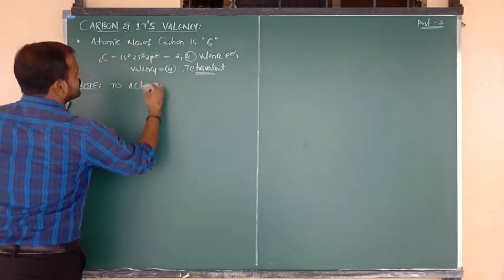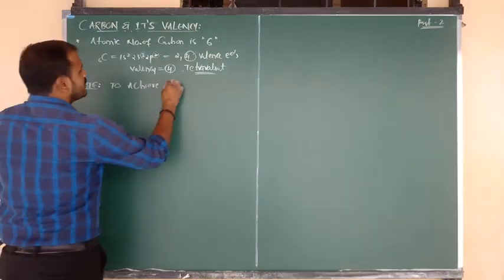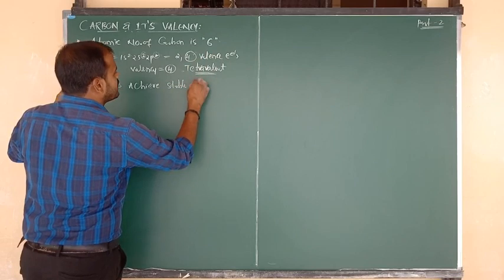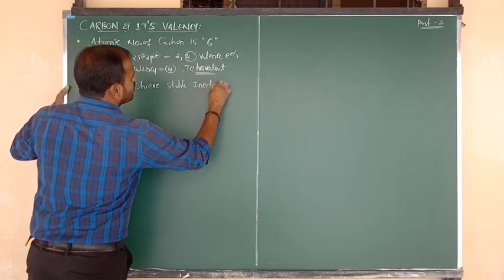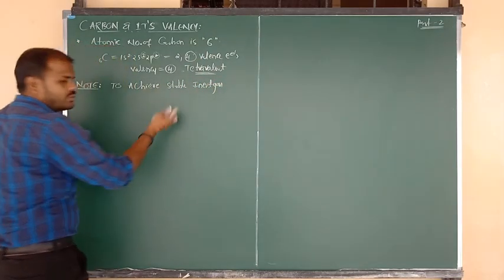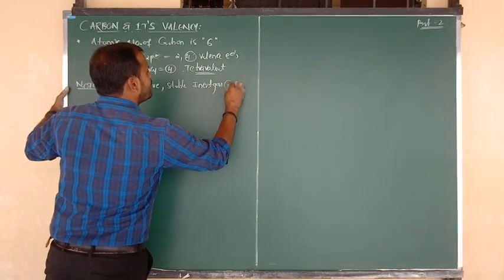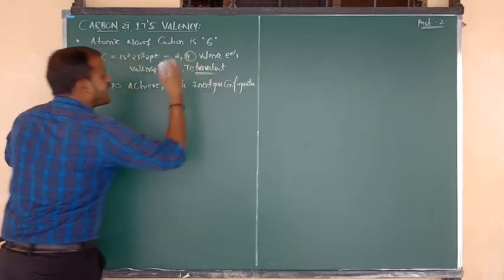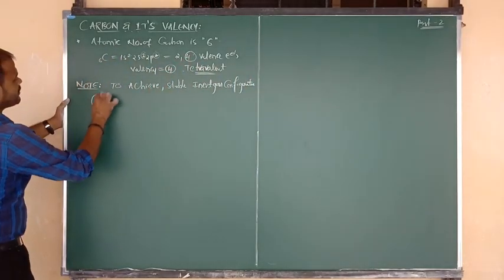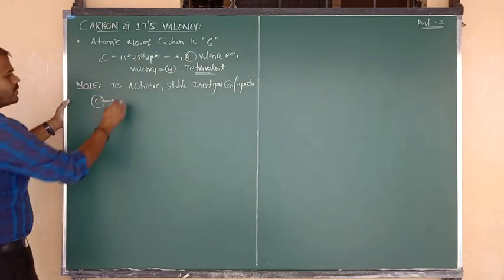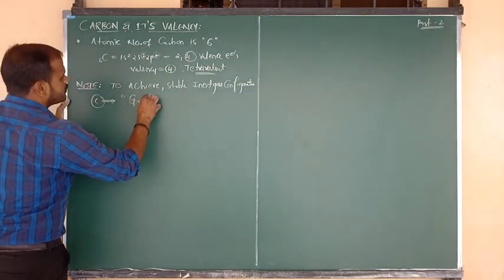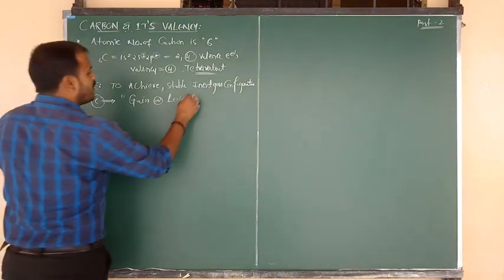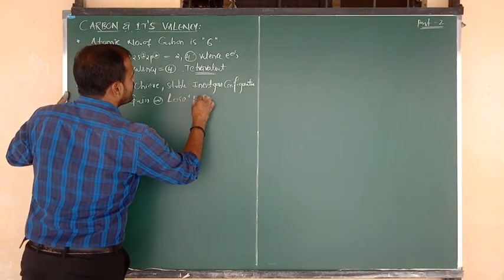To attain a stable noble gas configuration, carbon has 2 tendencies: it needs to gain or lose how many electrons? 4 electrons.